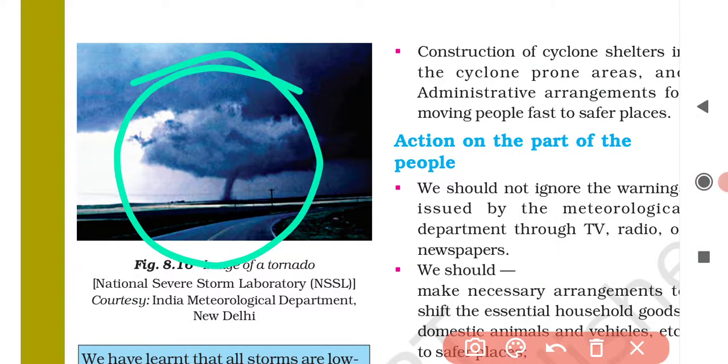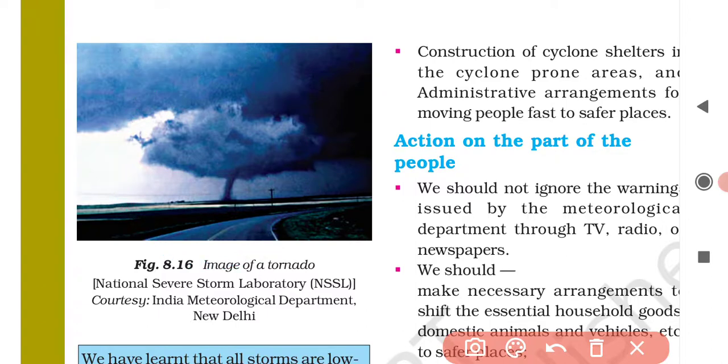It is a violent storm, and it will appear funnel shaped, with rapidly rotating winds. It will appear like a funnel shaped cloud that reaches from the sky to the ground.